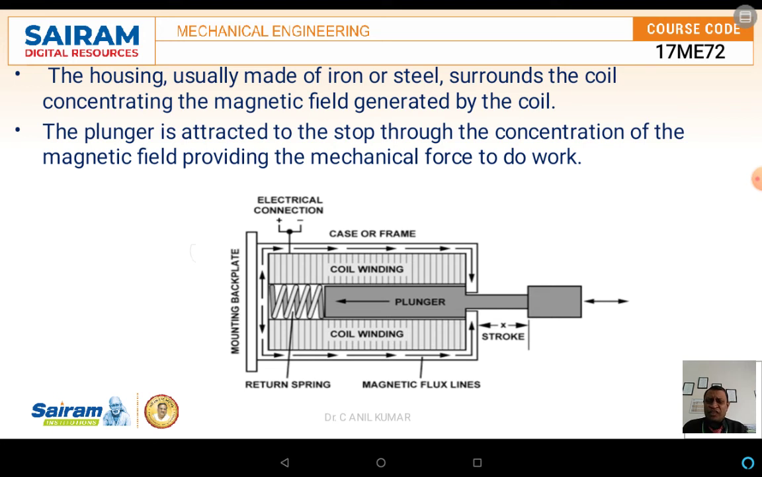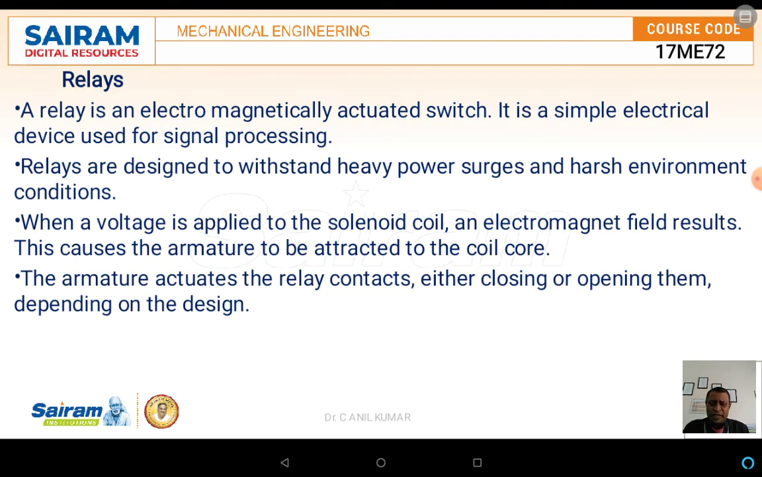The next part we are discussing is the relay. The relay is an electromagnetically actuated switch. It is a simple electrical device used for signal processing. Relays are devices which can withstand heavy power surges or harsh environmental conditions. When the voltage is applied to the solenoid coil, an electromagnetic field results. This causes an armature to be attracted to the coil core. The armature actuates the relay contacts, either closing or opening them depending upon the design.